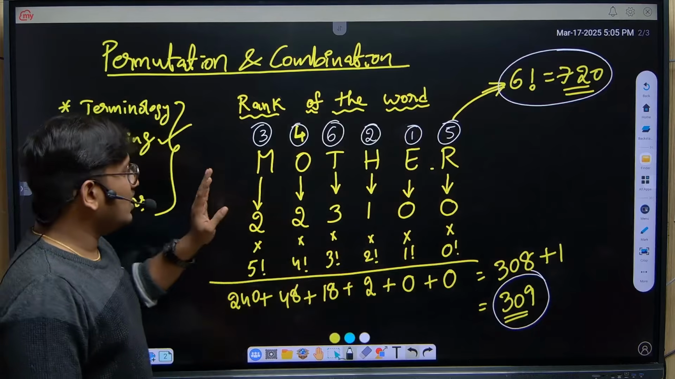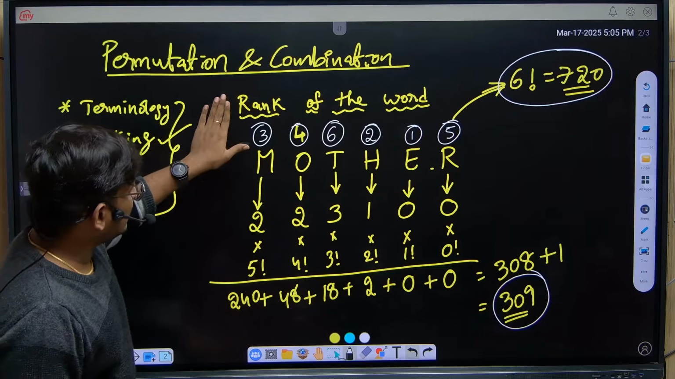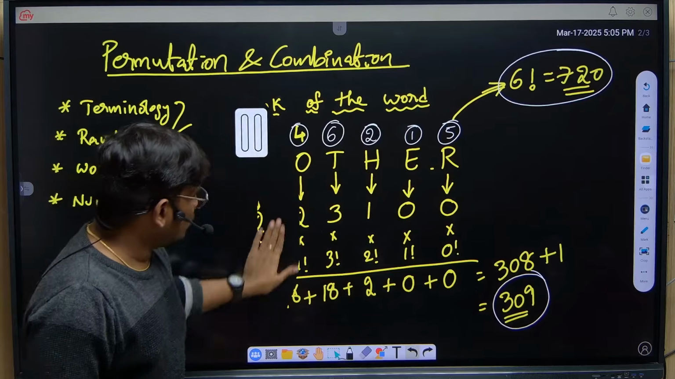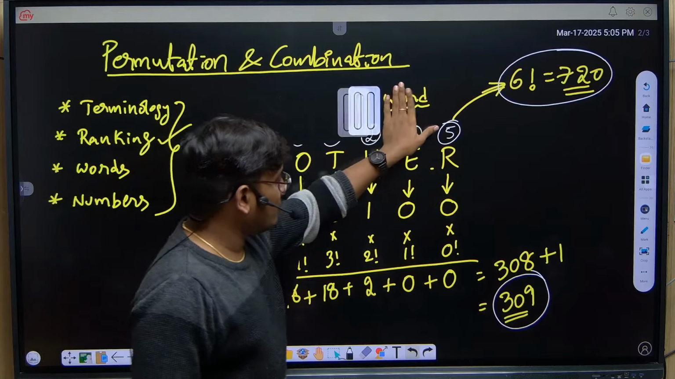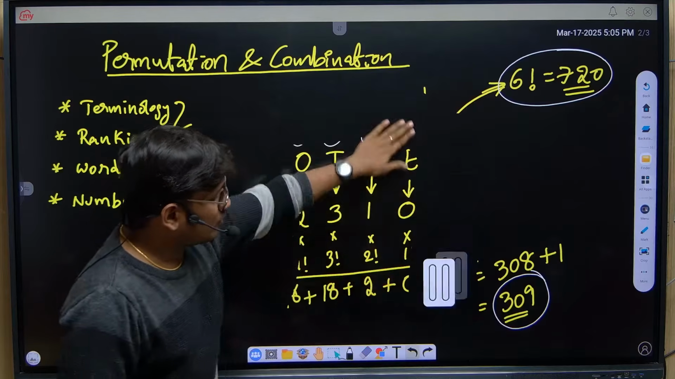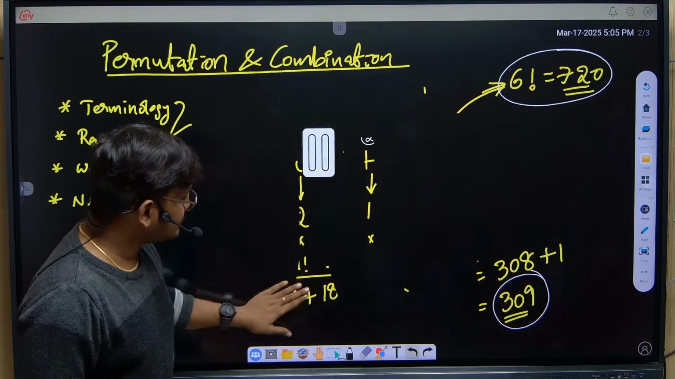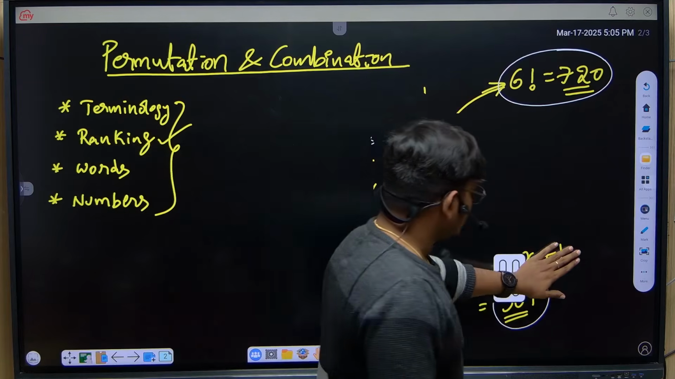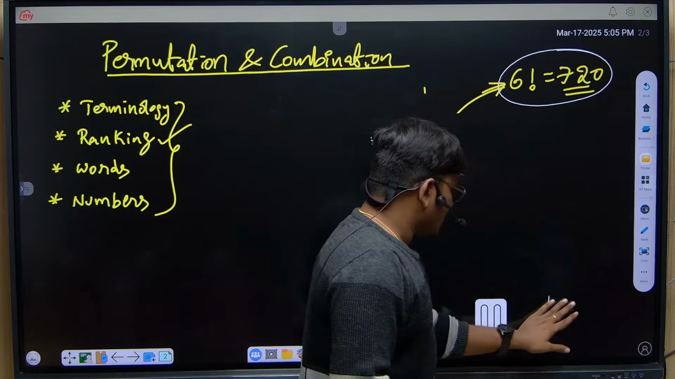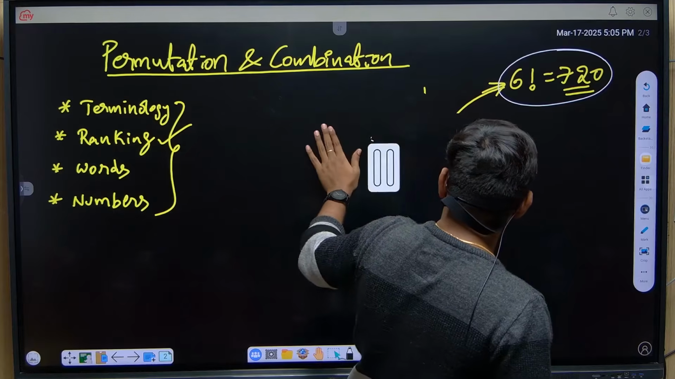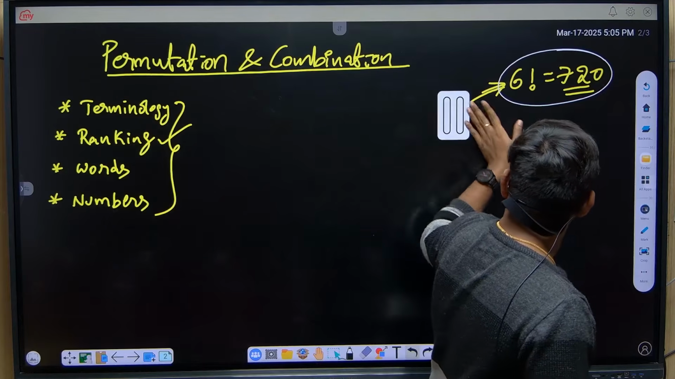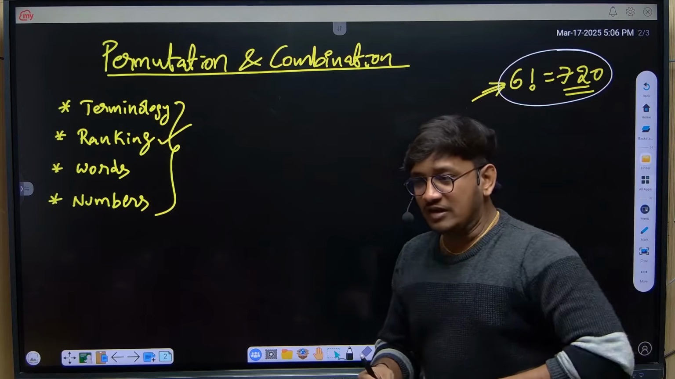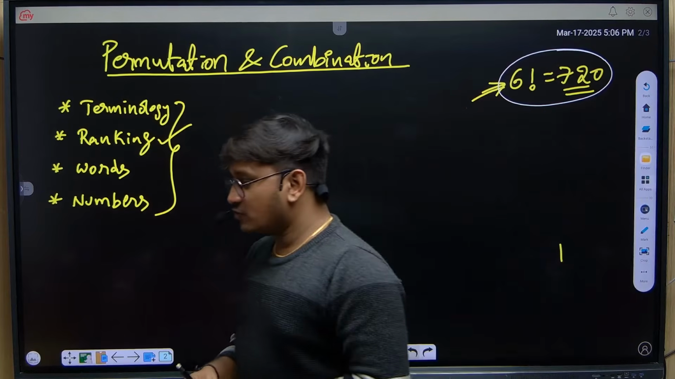Okay, now let's move on to the next one. The people who missed out at the starting, don't worry, after the class we'll upload it on YouTube so that you can pause the video and try it again. Okay, now I'll explain the word with repetition. What if we have the letters of the word with repetition?